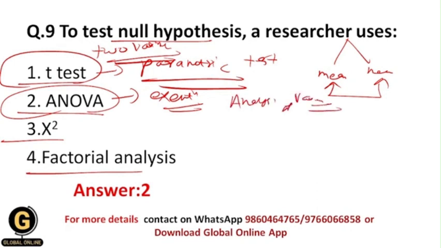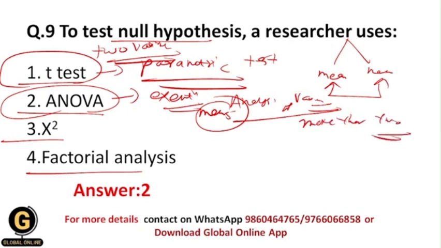This is the analysis of variance, and within the ANOVA test we are going to compare the means of different groups, but here we can compare more than two variables at a time, and that's why ANOVA test is more favorable than t-test. And that's why a researcher uses ANOVA to test a null hypothesis, because sometimes in a research process there are more than two variables. So in that situation we need to use ANOVA rather than t-test.